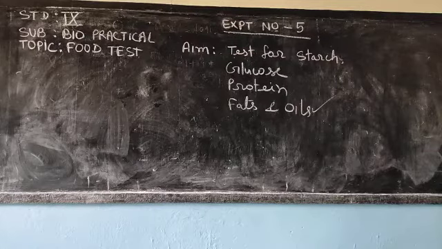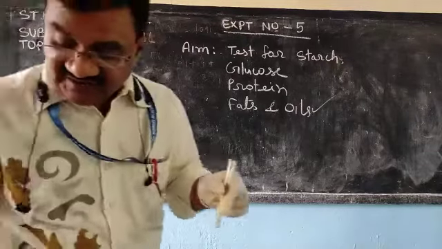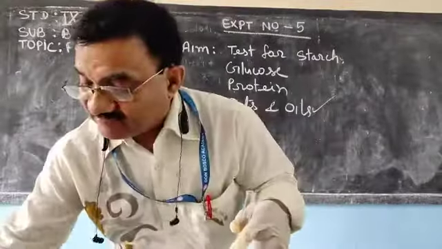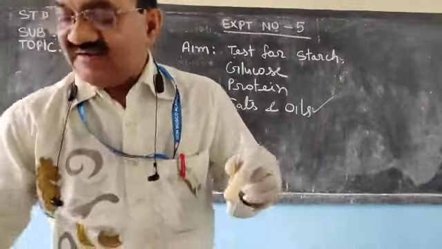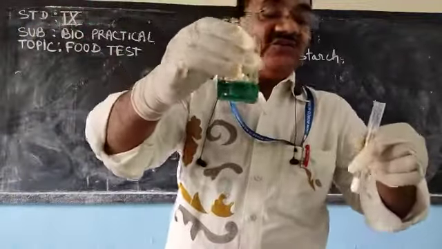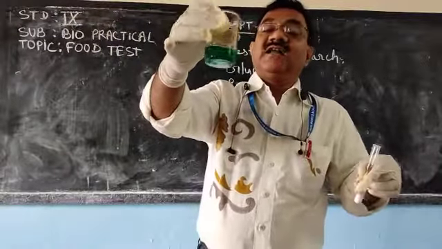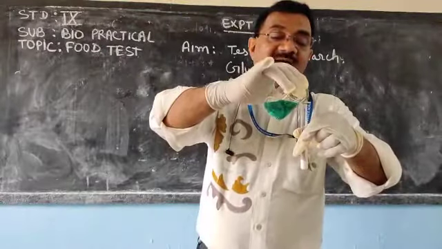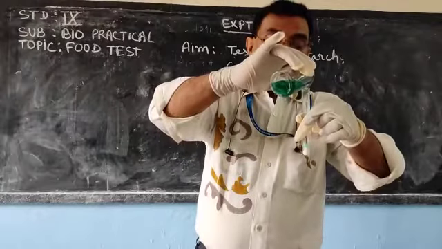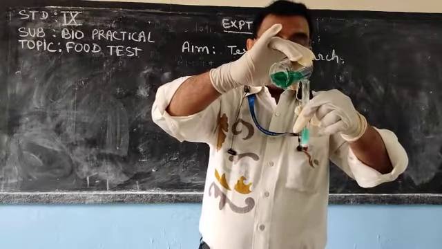See here, Fehling solution. Let me take it in a beaker. In this beaker I have taken Fehling solution. You can see the color. What is the color? Bluish. And I am putting Fehling solution in this glucose.